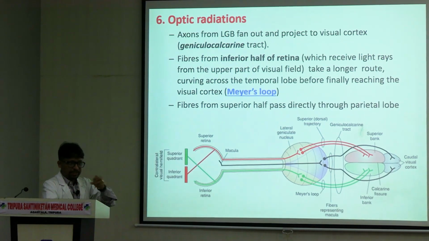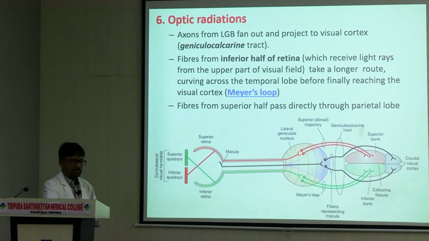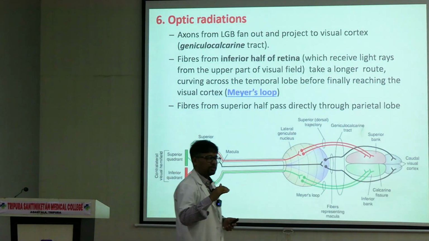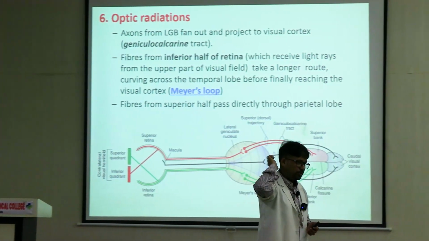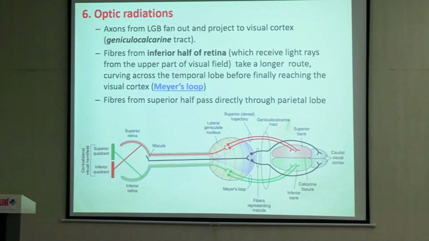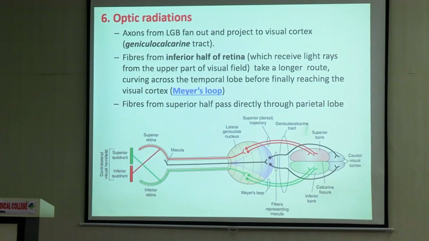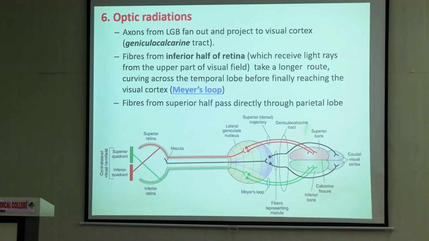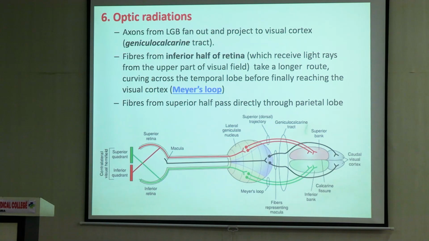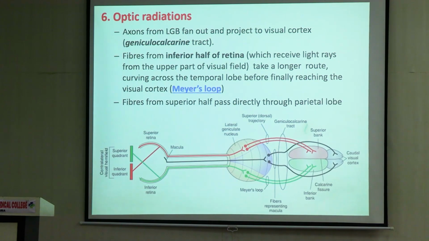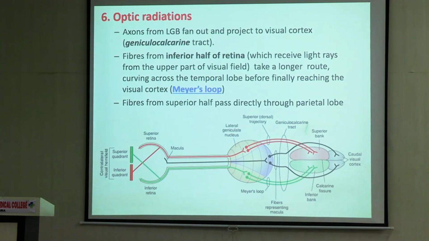Now for most of the retina, it is straight, कि lateral geniculate body से through the parietal lobe वो सीधा visual cortex तक पहुँच रहा है. But for the inferior part of the retina, तो inferior part of the retina से जो axons जा रहे हैं, information जा रहा है, that does not go to straight. That takes a loop around the temporal lobe and then it reaches the visual cortex. The inferior half of the retina receives light from superior part of the visual field.